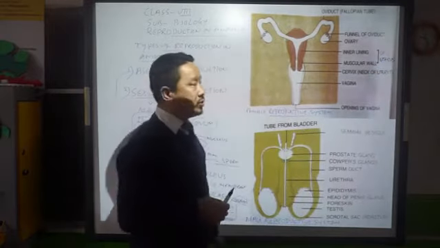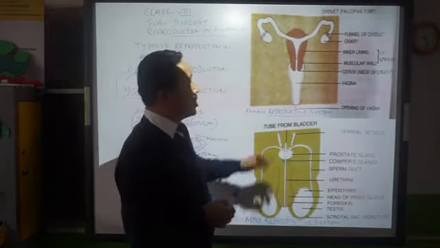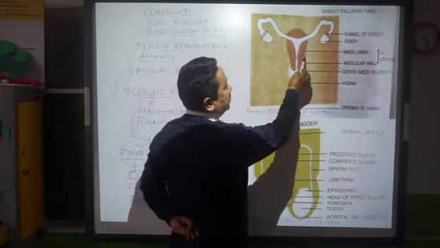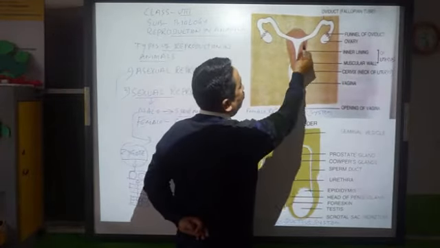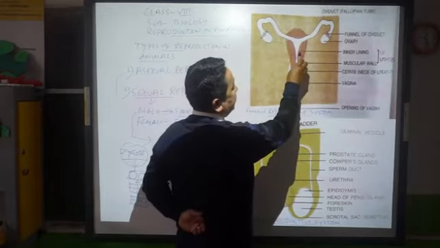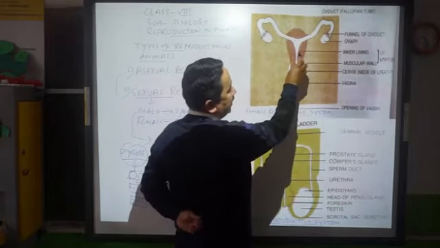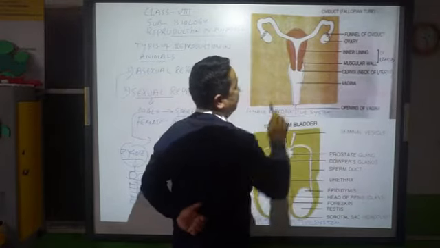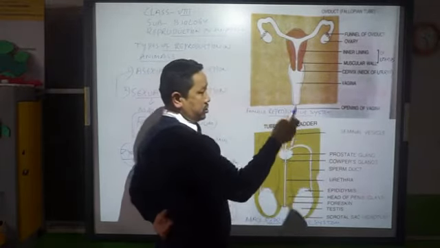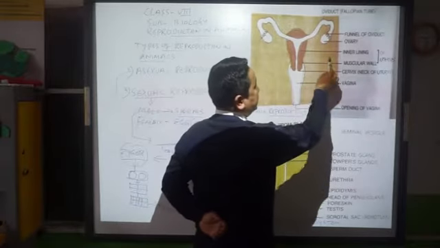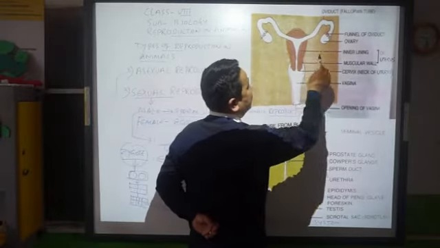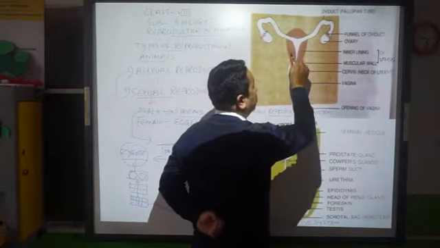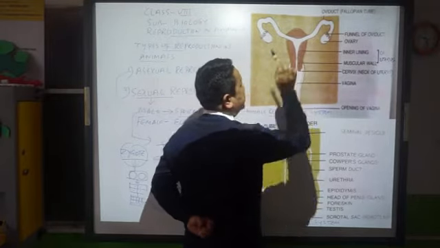So the uterus can be seen having these two walls, the inner wall or inner lining, and then the outer muscular wall is also there, which is exposed outside. So this inner lining and muscular wall of uterus, as a whole, makes a uterus here.